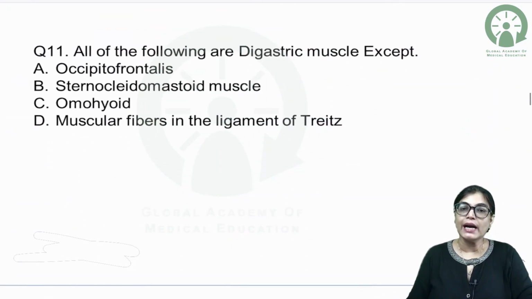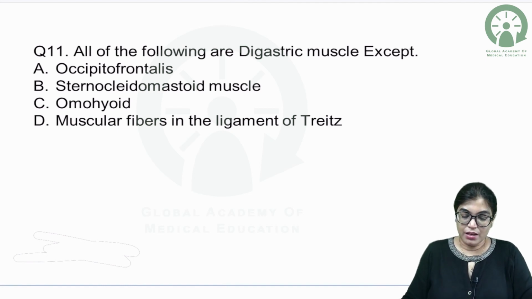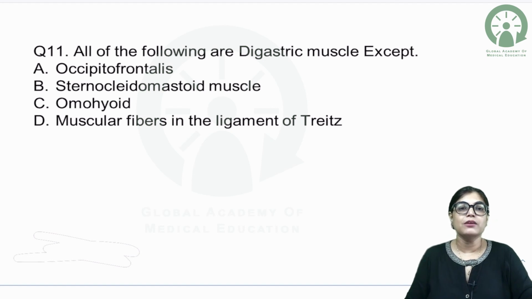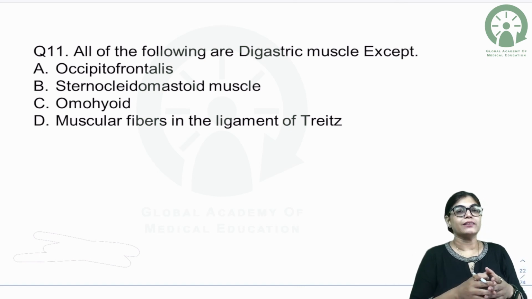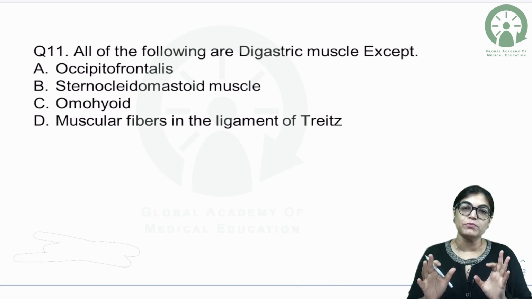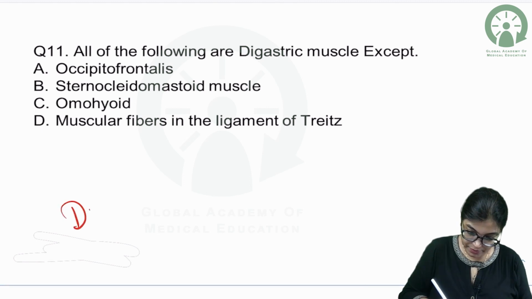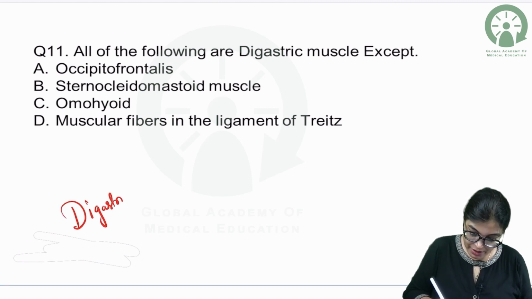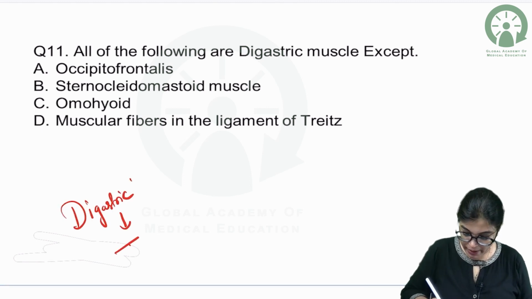All of the following are digastric muscles except. Options are occipitofrontalis, sternocleidomastoid, omohyoid, muscular fibers in the ligament of Treitz. My dear aspirants, I want everybody to please note down that when I am using the word digastric, it means two bellies.